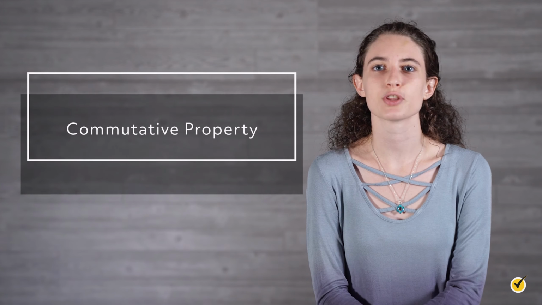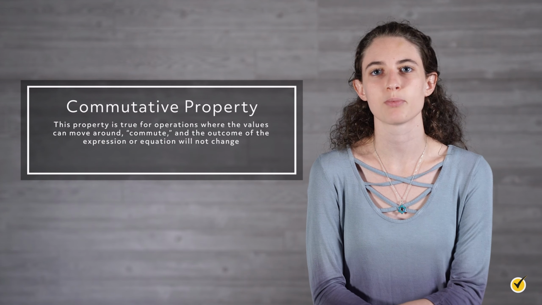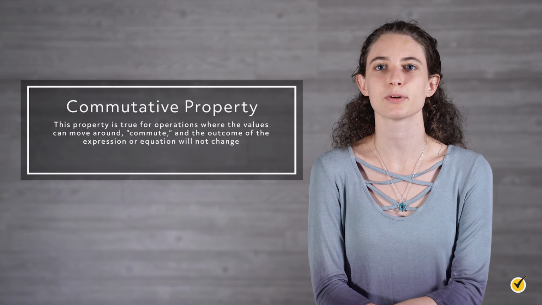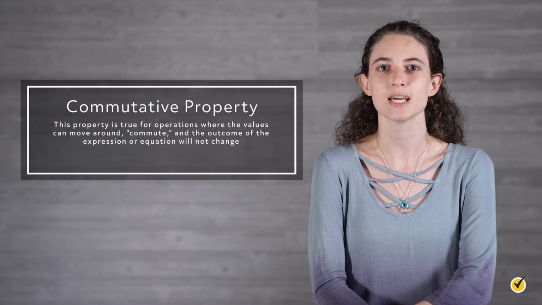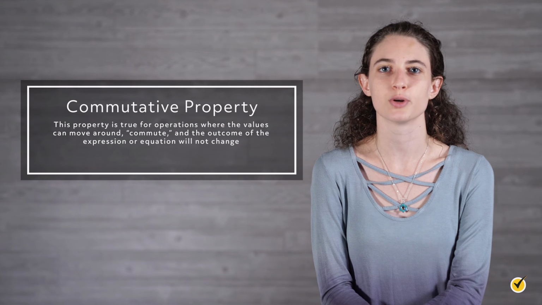The technical term for this quality is known as the commutative property. Essentially, the property is true for operations where the values can move around, commute, and the outcome of the expression or equation will not change. The commutative property applies to addition, but not to subtraction. Another operation that also shares the commutative property is multiplication.